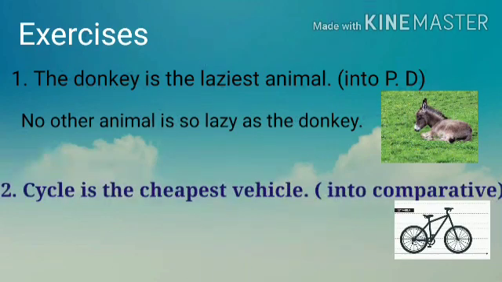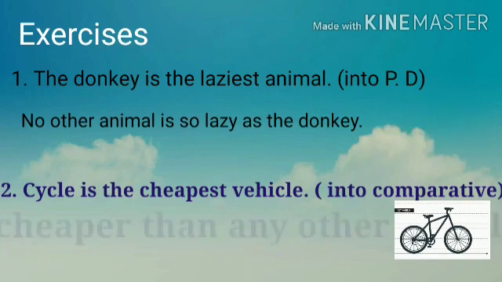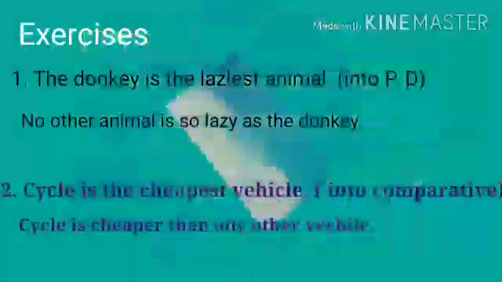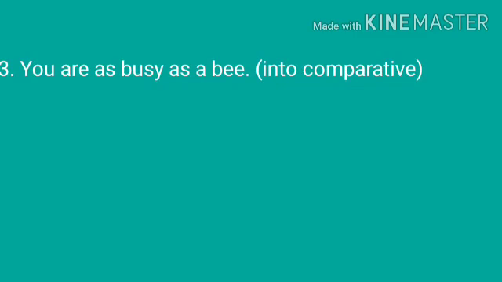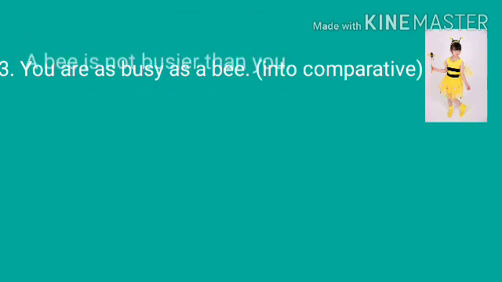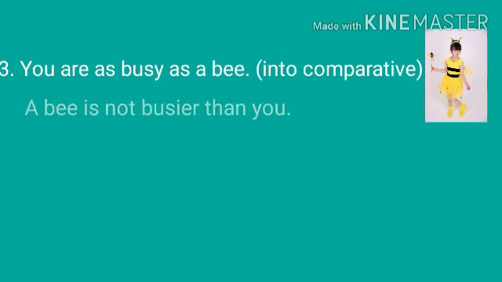Second one, cycle is the cheapest vehicle. When you change into comparative degree, cycle is cheaper than any other vehicle. Next one, you are as busy as a bee. Here they have given positive degree and first type and affirmative sentence. So when you are changing into comparative degree, you have to write negative sentence. How will you write the answer? A bee is not busier than you.